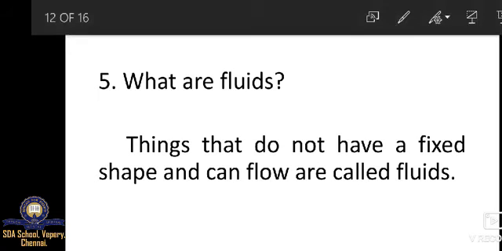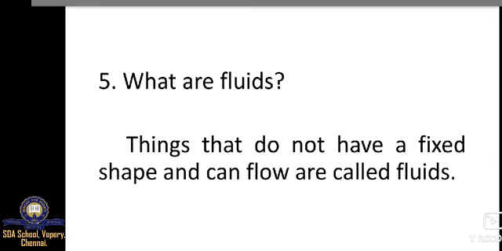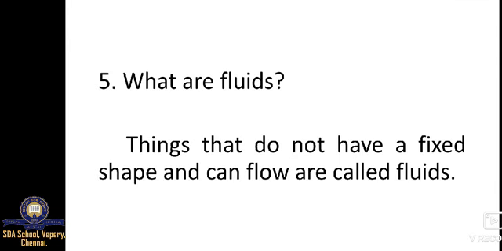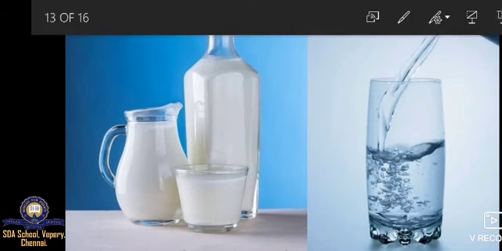Water, milk, and some medicines, petrol, these are things that can flow, and we can use them. See, milk in different containers, jug, bottle, and in a cup, so it takes the shape of the container. See, water, it's flowing, that's why we can drink the water.